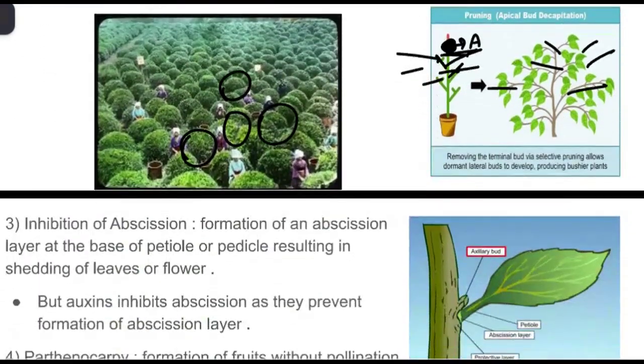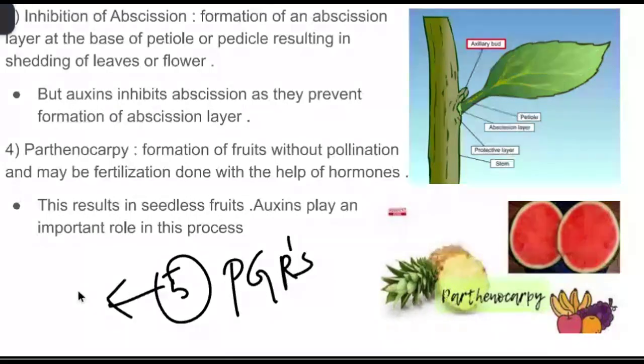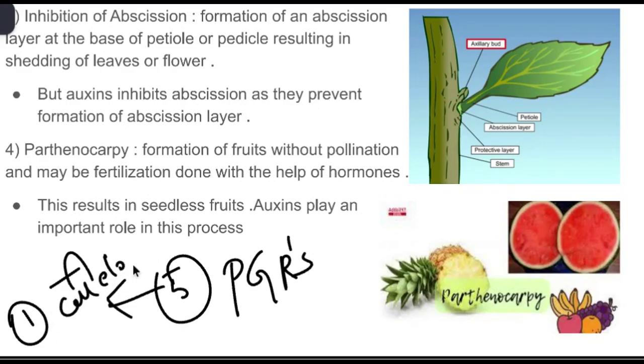And then inhibition of abscission. There are 5 types of PGRs, plant growth regulators, and in that, first we are talking about auxin. The first function of auxin is cell elongation, the second function is apical dominance, and the third one is inhibition of abscission. So what do you mean by abscission? Abscission is nothing but removal or falling off, through formation of the abscission layer. Here you can see the abscission layer.